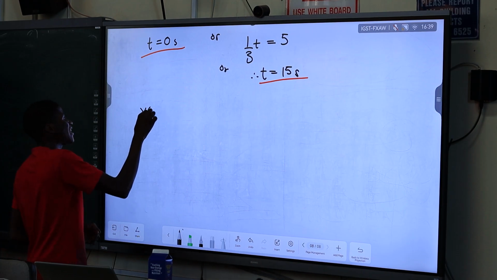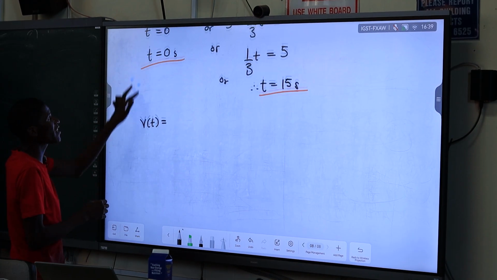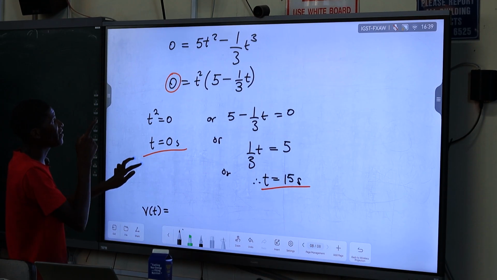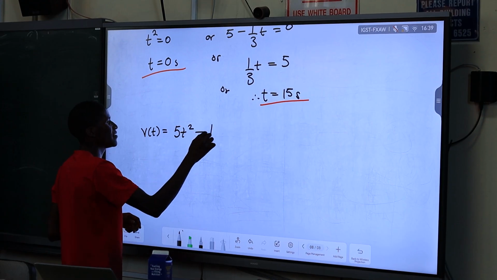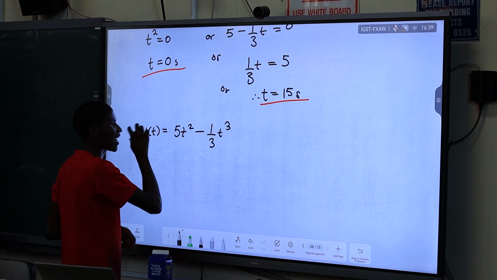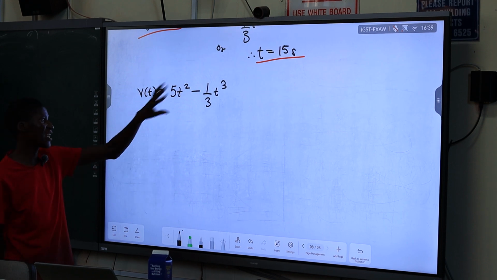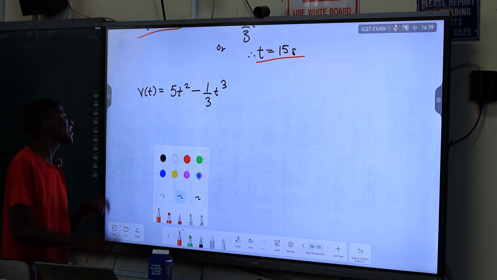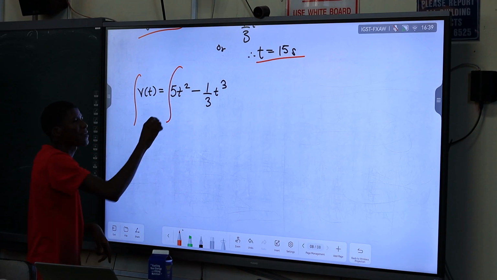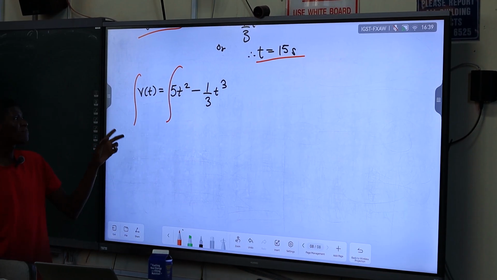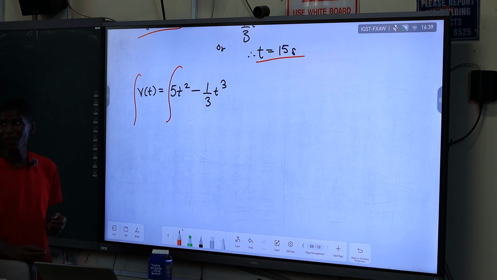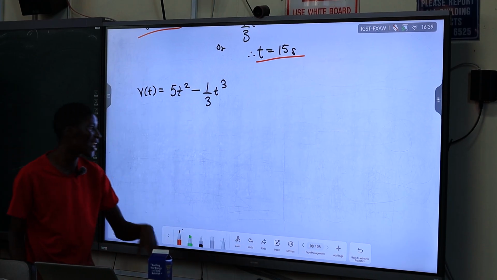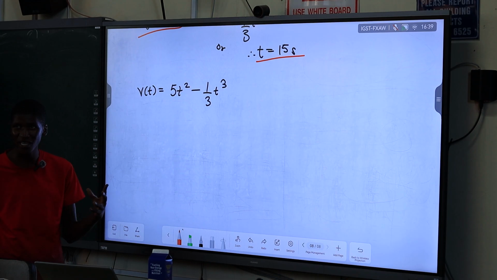We've already found that generally, v at t, the velocity as a function of time, is given by 5t squared minus 1 over 3t cubed. This is the general expression for velocity. So integrate. Some people like using the integral, but you don't just put the integral symbol whenever you want. You need to express this as a differential equation, so that you have differentials to integrate on.